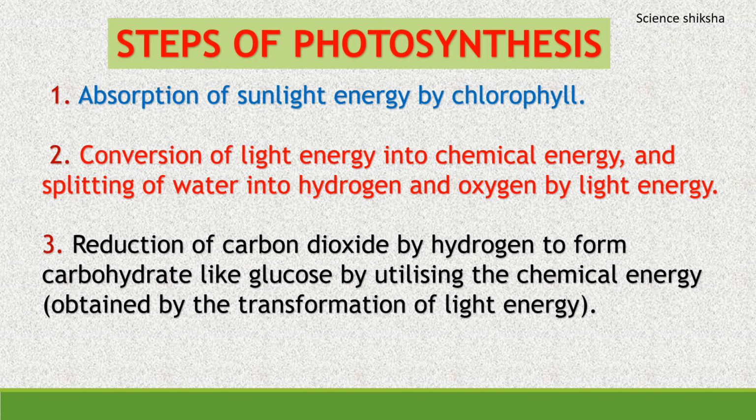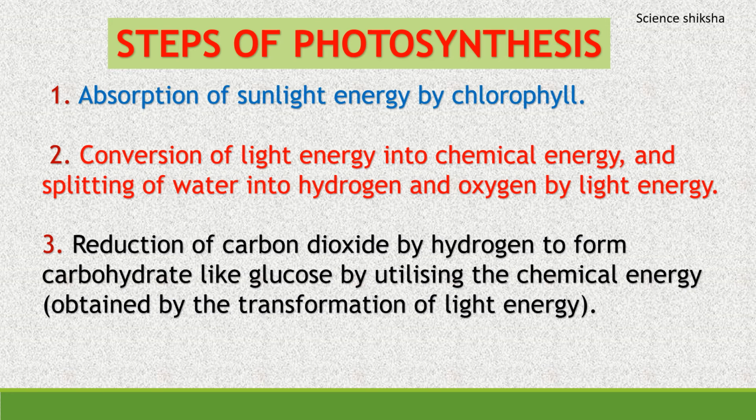I have already given you the definition of photosynthesis, that it is the formation of carbohydrate or glucose in the plant from carbon dioxide and water in the presence of sunlight and chlorophyll. So there are a few steps of photosynthesis. First is the absorption of sunlight energy by chlorophyll.